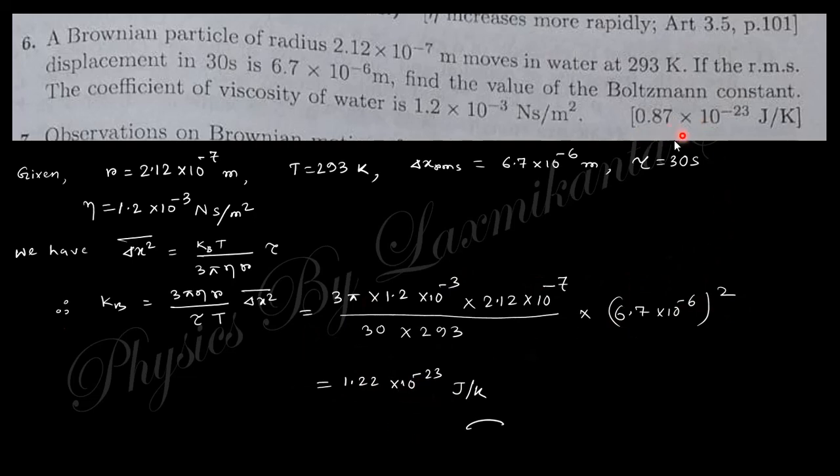Clear? This does not match here, but I did not find any error in this calculation. So you just check this calculation using this formula. This can be found out, and I think this will be correct, because the value of kB is 1.4, so nearly this is equal, right? So I think this is correct. After that, if you can find any error, you must comment in the comment box.